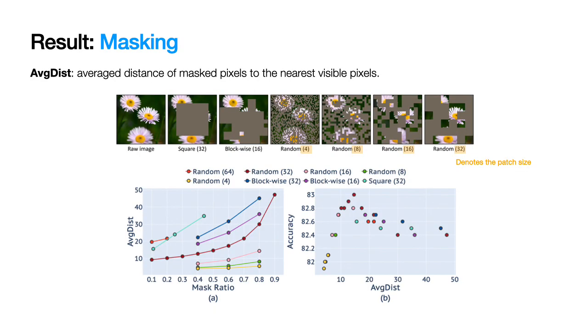Authors compare various masking on the fine-tuning accuracy on ImageNet classification and show that their random masking with the large patch size of 32 is the best performing strategy. They define the FDIS metric, an average distance of mask pixels to the nearest visible pixels, to compare the strategies. Small distance may let the network learn too short connections, while large distance may be too difficult to learn. FDIS should be moderate, as in the proposed patch-aligned random masking.